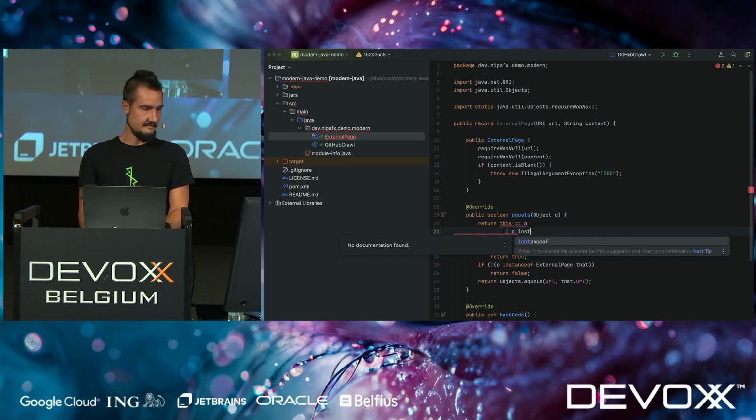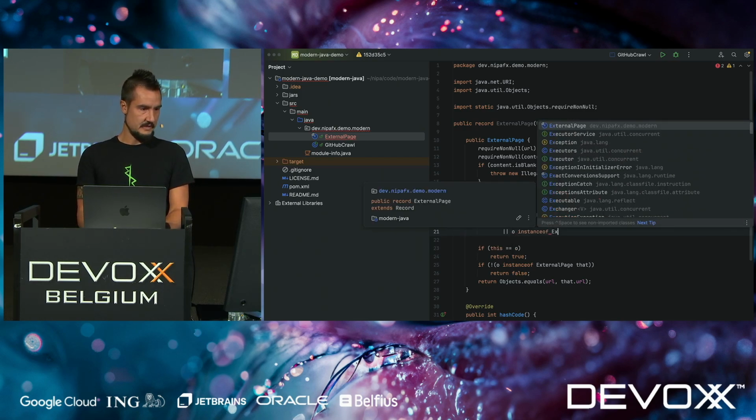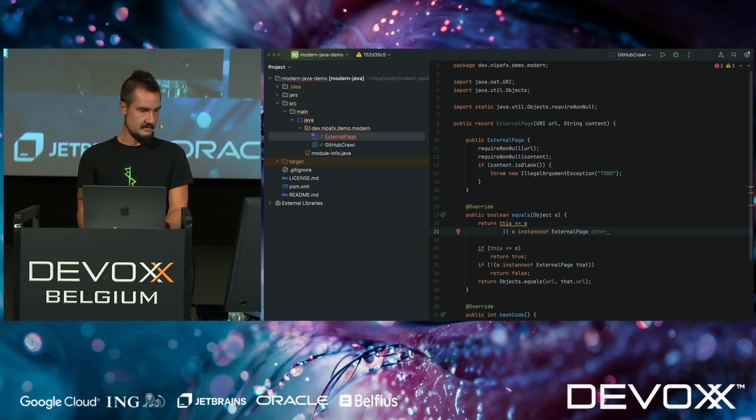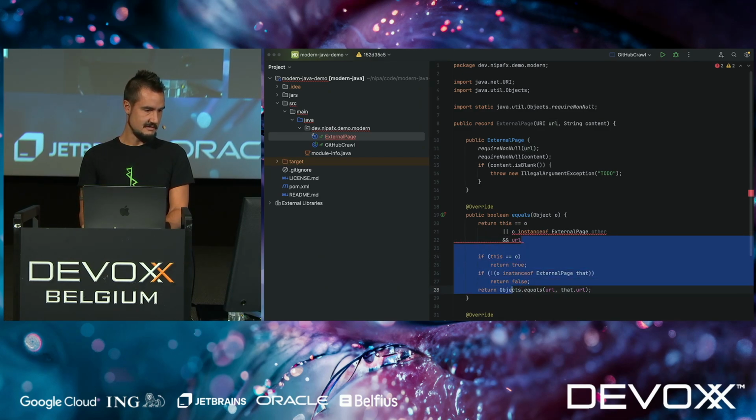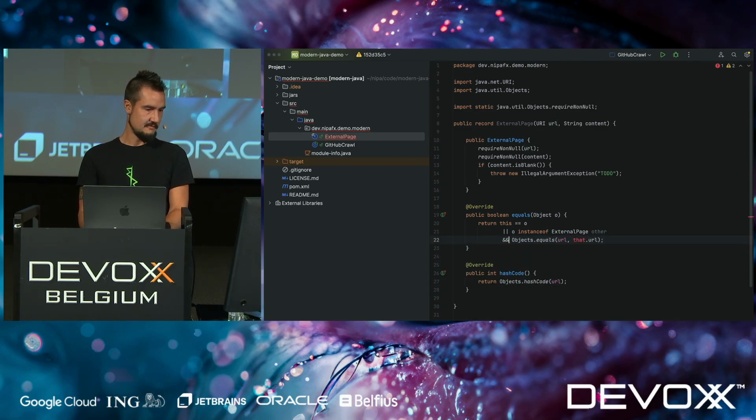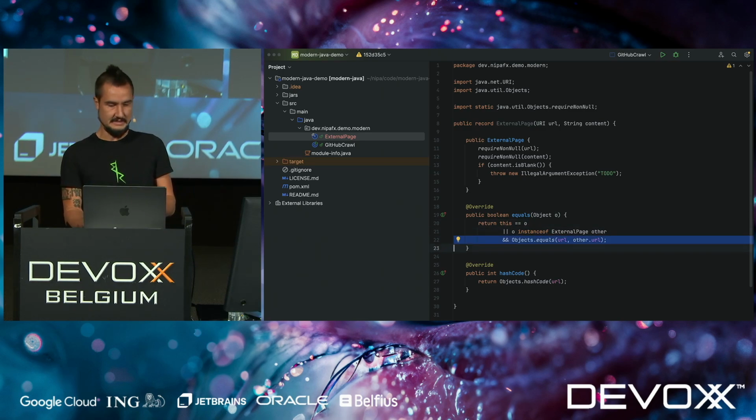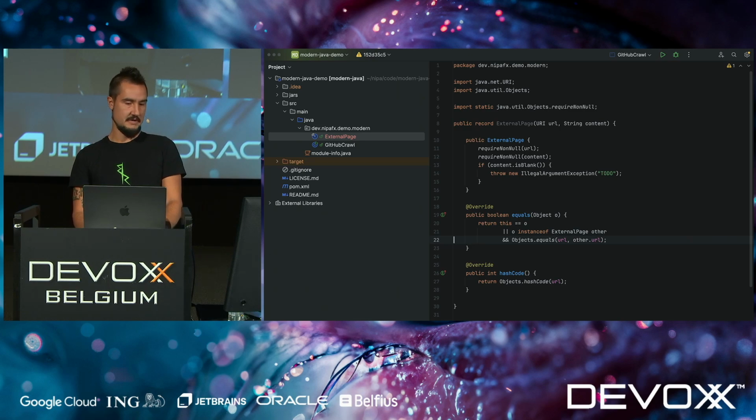We're going to ask if o is an instance of ExternalPage, let's call it other, and if it is, we're going to do the equals on, we can just pick this one down here. There we go, for laziness's sake. Oh, I should have called it that, apparently. And there we go. And that collapses all of that into the single check. And if you would have more fields to check, you could just amend them here. So I think that's a very decent way to write that. And I hope that our IDEs will soon help us create those.